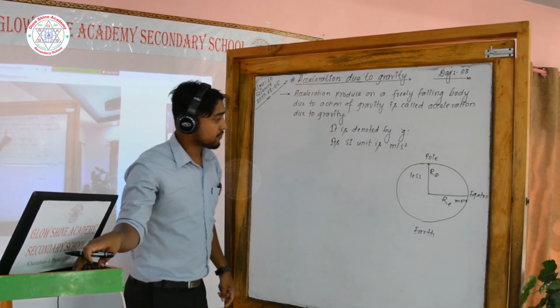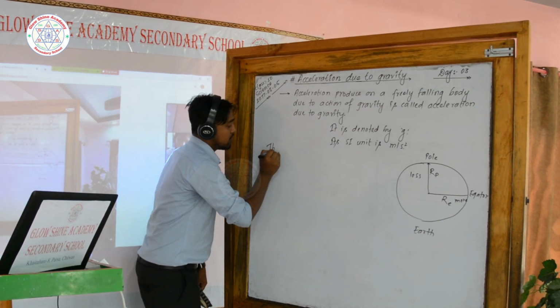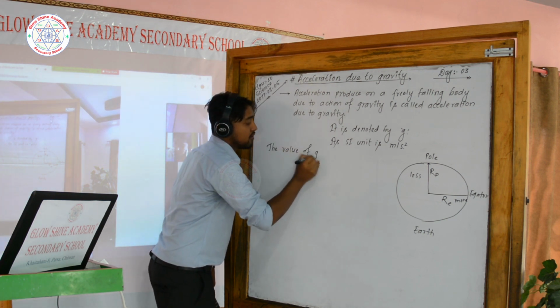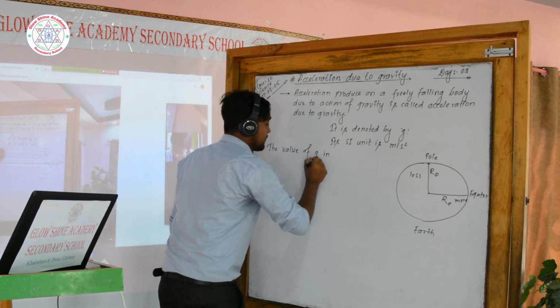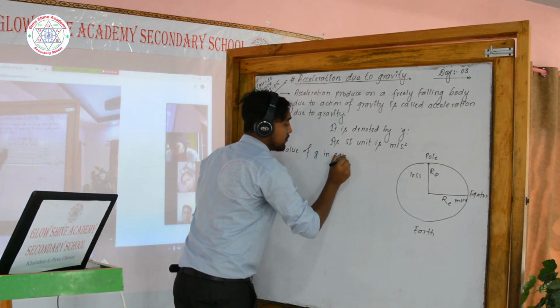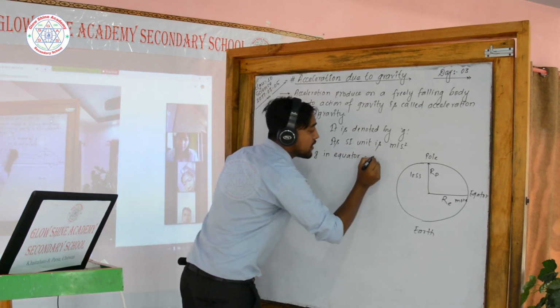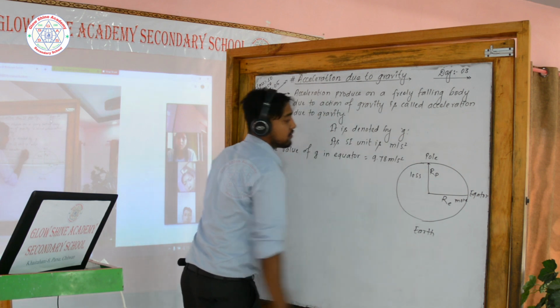Now look at here. I am going to write the value of g in equator. The value of g in equator is what? 9.78 meter per second square.